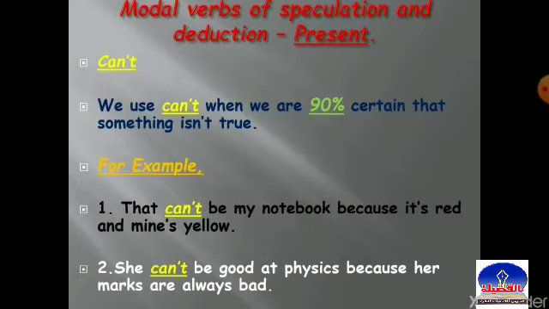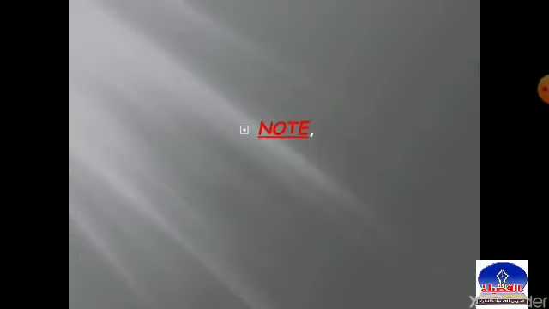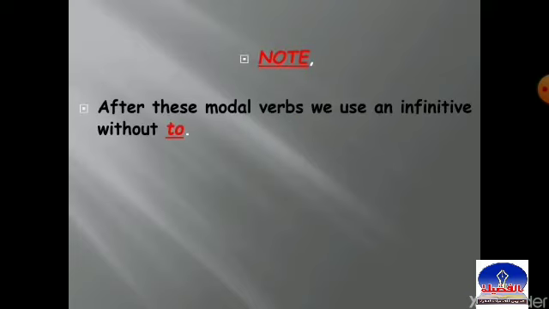Okay, we have some notes here. Pay attention. The first one, after these modal verbs, we use an infinitive without to. Again, after must, can't, may, might, may not, might not, we use the infinitive without to.